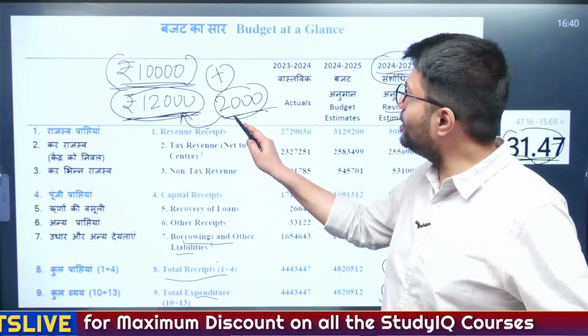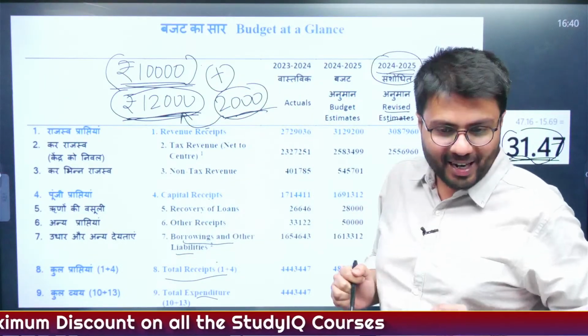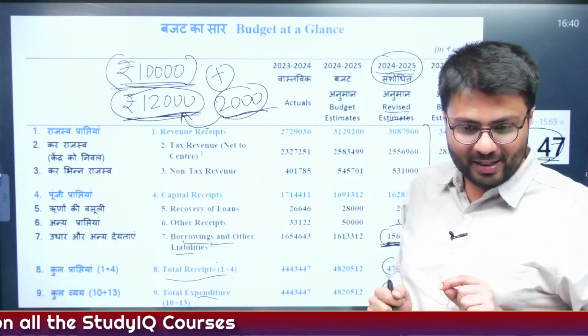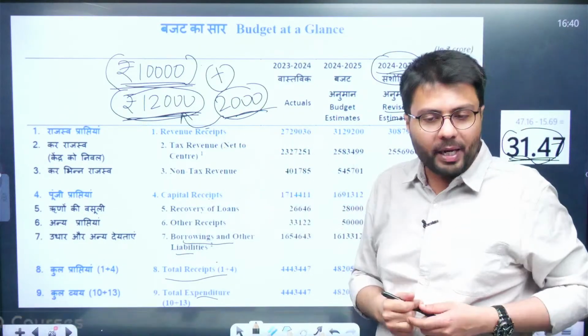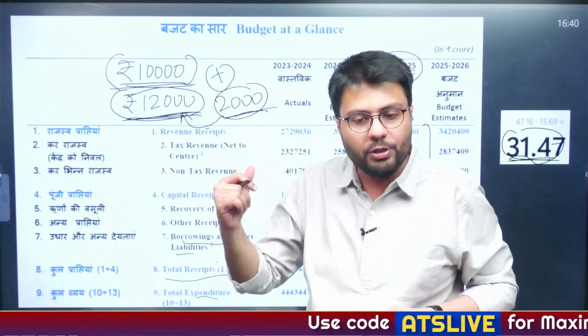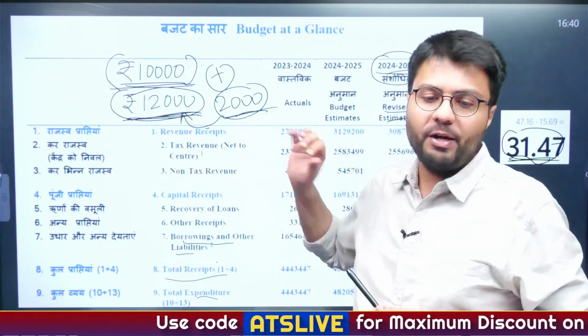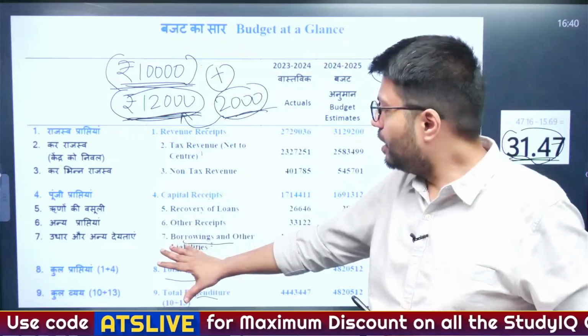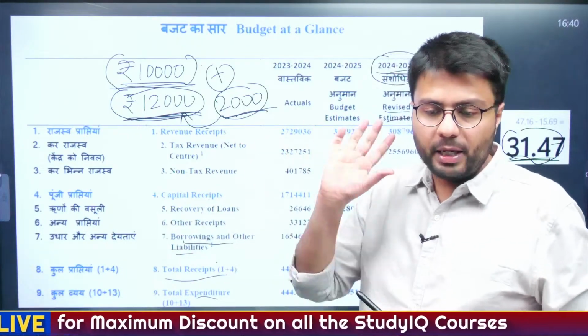So this 2,000 rupees technically is your fiscal deficit for this particular month. Similarly, government is also borrowing money to meet its expenditure obligation, which is quite high as compared to its total income. So it is borrowing money from the market. This is called fiscal deficit for a particular year.